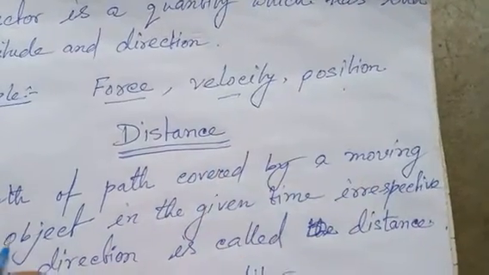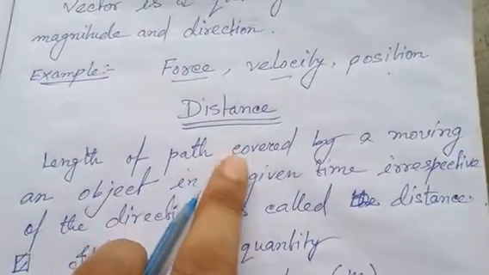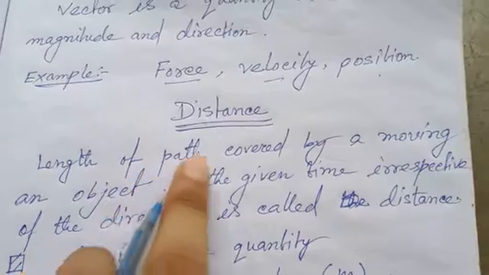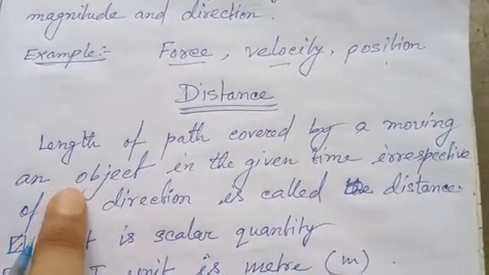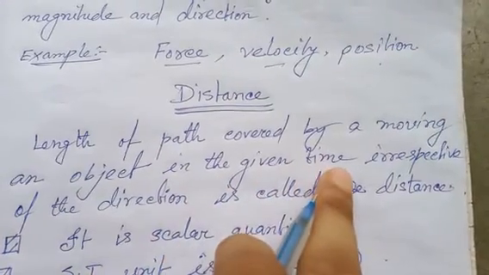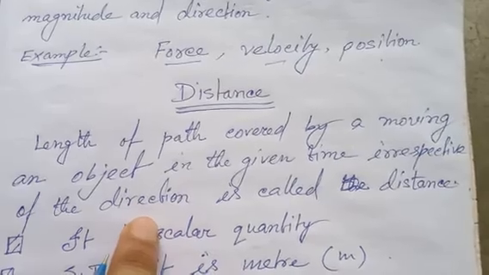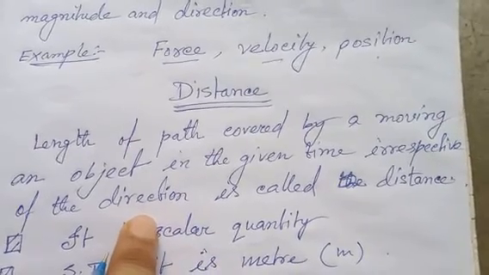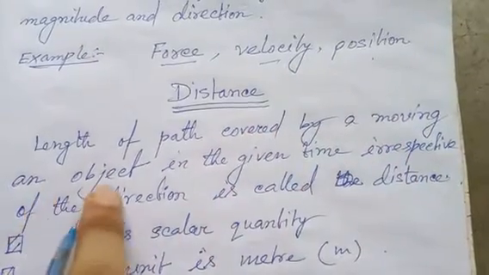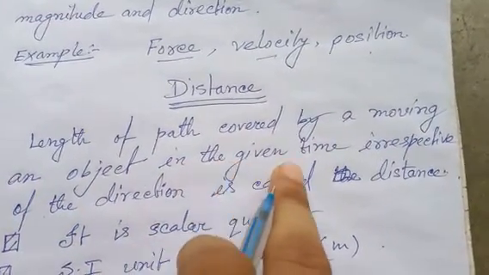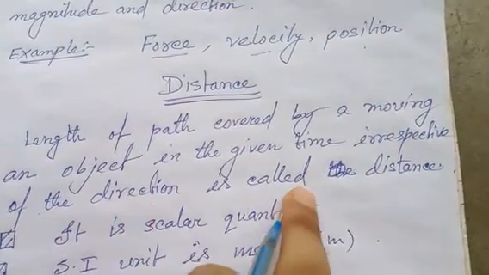vector quantity. Now what is distance? The length of the path covered by a moving object in the given time, irrespective of the direction, is called distance.